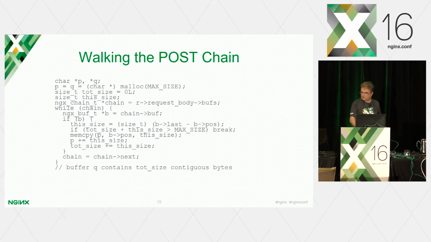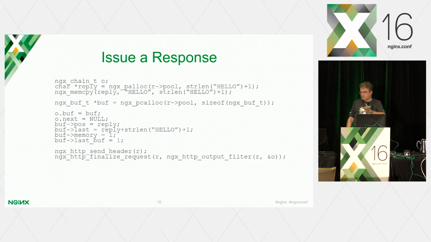It's just a simplification. And so at the bottom, you basically see chain equals chain pointing to next. That means it chains up, it walks to the next contiguous buffer. It's a chain of contiguous buffers. And now issuing a response back is even simpler.